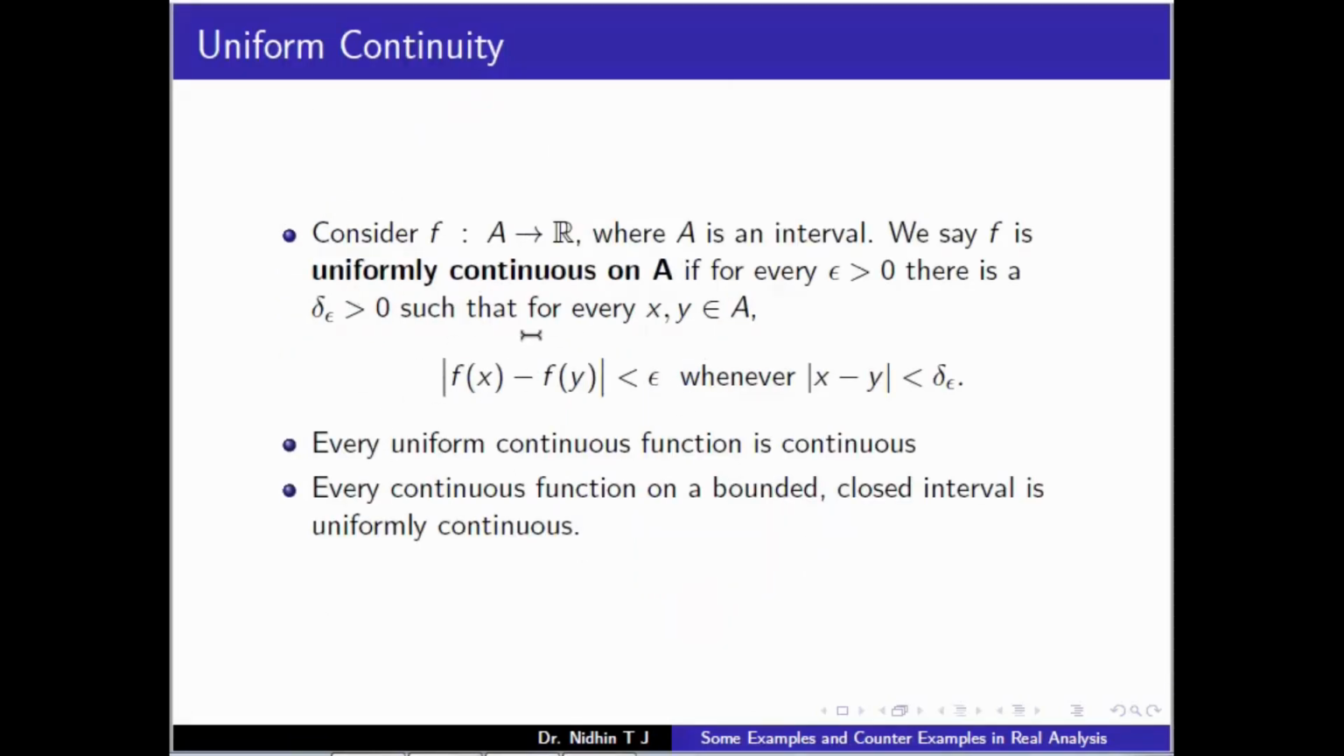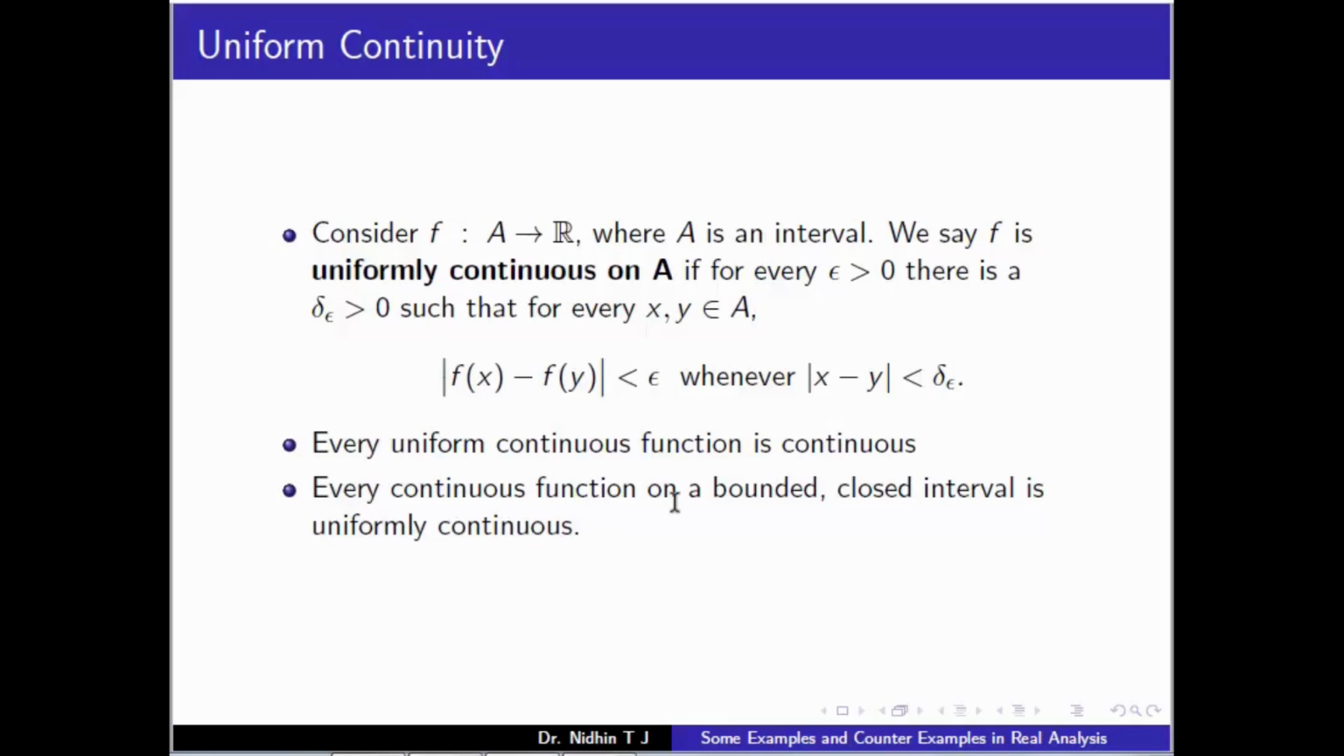The properties of uniformly continuous functions are: every uniformly continuous function is continuous, and for the converse, every continuous function on a closed and bounded interval is uniformly continuous. So this is a theorem. I am not proving those theorems, I will just state those results here.